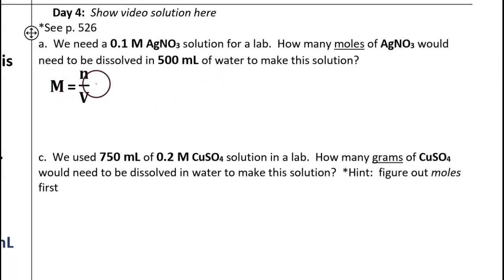Here's the formula that is used for problems involving concentration of solutions using molarity. In this formula, the letter M is representing the word molarity. When you find an answer for this, the label you'll use will be a capital M, and the word will be molar. The letter N is representing number of moles of solute. It's how many moles of the particles that are dissolved into the liquid solvent. The letter V is representing volume in liters.